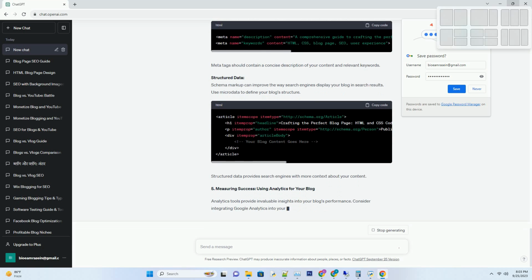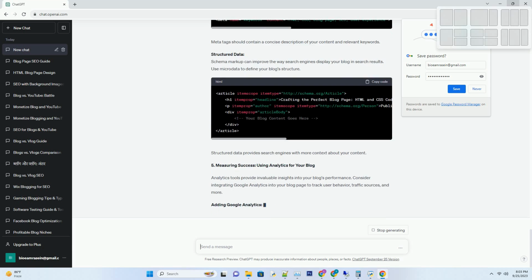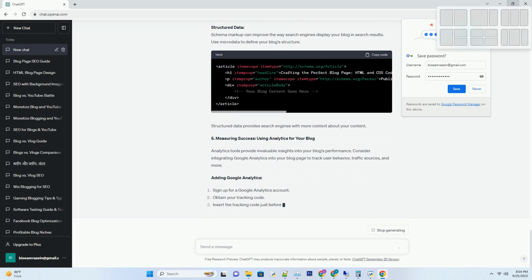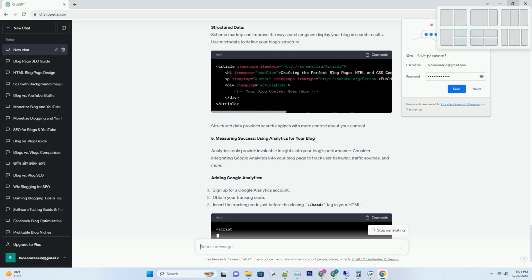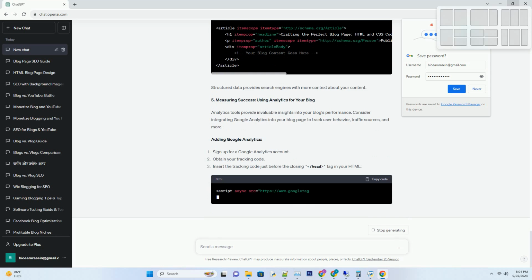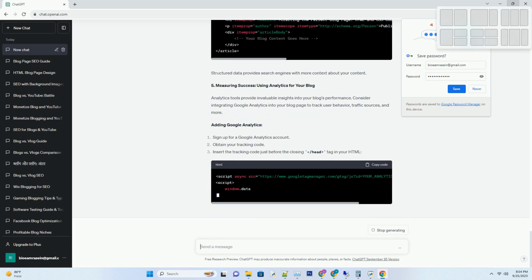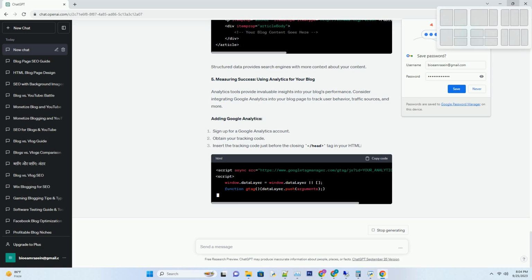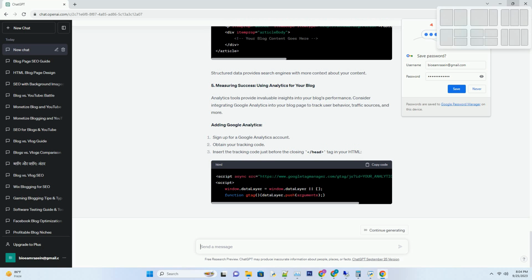Number 2. Styling your blog, the magic of CSS. While HTML provides the structure, CSS, cascading style sheets, is responsible for the visual aesthetics of your blog page. Let's explore some essential CSS techniques. CSS linking.